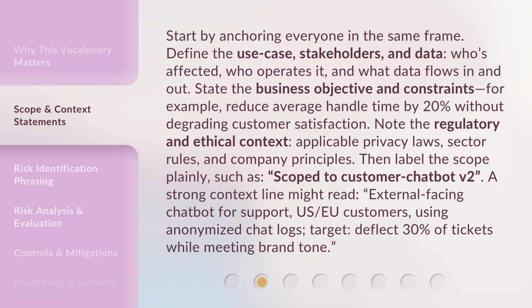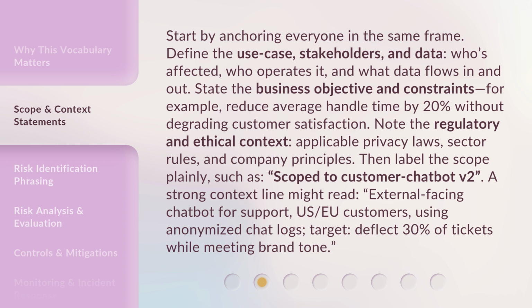Start by anchoring everyone in the same frame. Define the use case, stakeholders, and data. Who's affected, who operates it, and what data flows in and out. State the business objective and constraints. For example, reduce average handle time by 20% without degrading customer satisfaction. Note the regulatory and ethical context, applicable privacy laws, sector rules, and company principles.